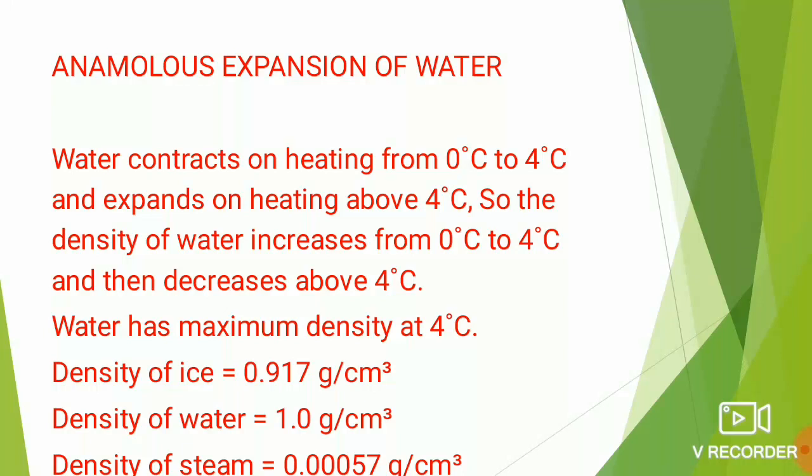It is due to the anomalous expansion of water, that is, when the ice is allowed to melt through the process of melting or fusion, it undergoes anomalous expansion in the temperature range of 0 to 4 degrees Celsius. The water in the liquid state is called liquid water, the density of which is 1.0 gram per centimeter cube. In the gaseous state, the water is called steam or vapour, the density of which is 0.00057 gram per centimeter cube.